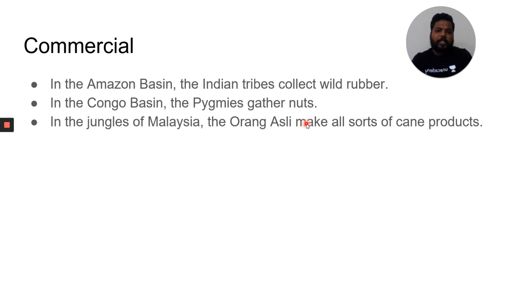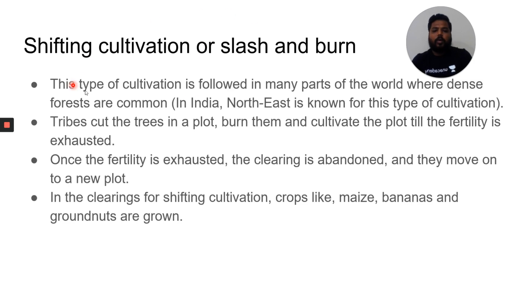In the jungles of Malaysia, the Orang Asli make all sorts of cane products. Do remember, this social geography would also be highly important for you. The important tribes of this equatorial region play a crucial role in getting questions from these regions. Clear? So everyone knows that shifting cultivation, slash and burn agriculture, which is often a primitive method of